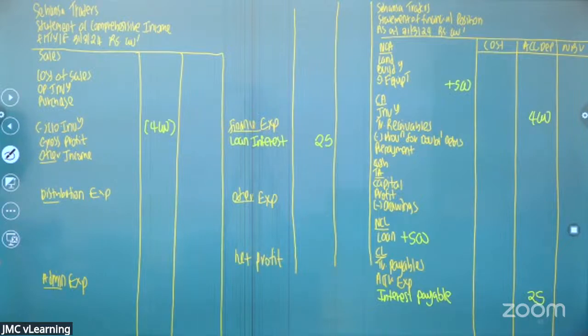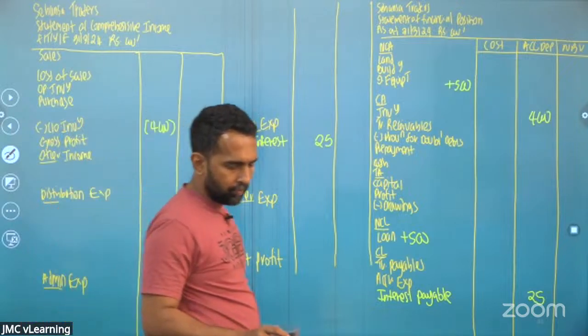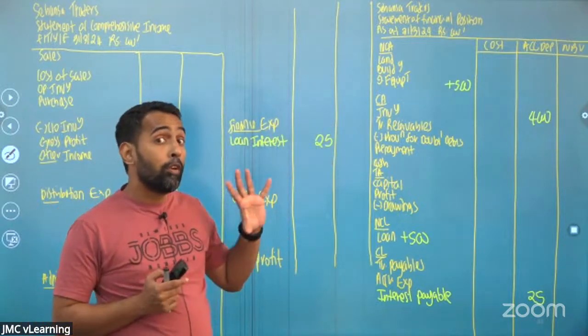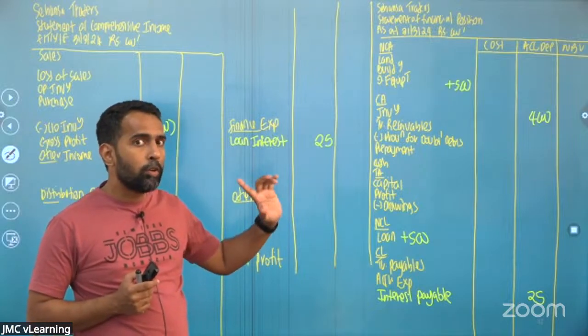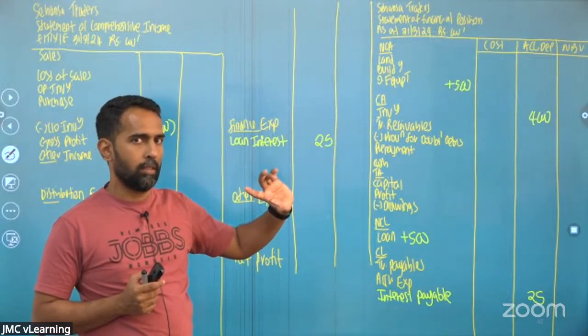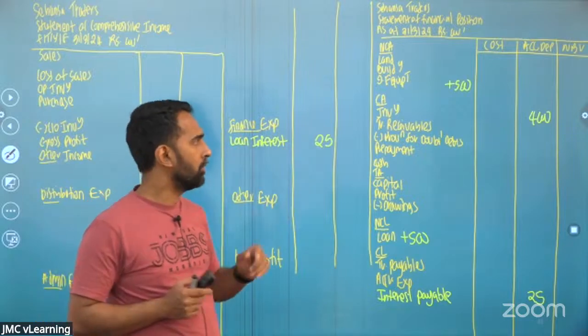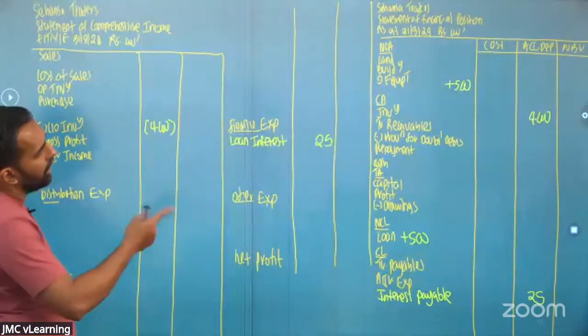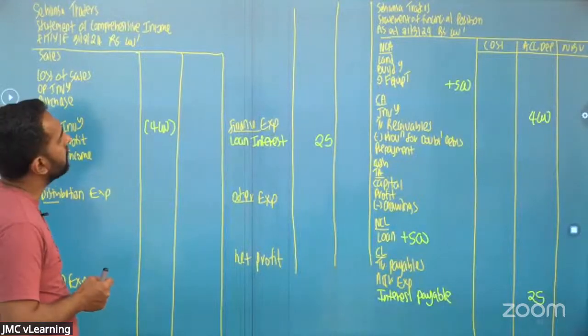Interest payable 25. Okay. Right. Remember, this new equipment you purchased on 1st of October, you have to depreciate for 6 months. Depreciation you have to remember. Right. So you've done the 2 adjustments.